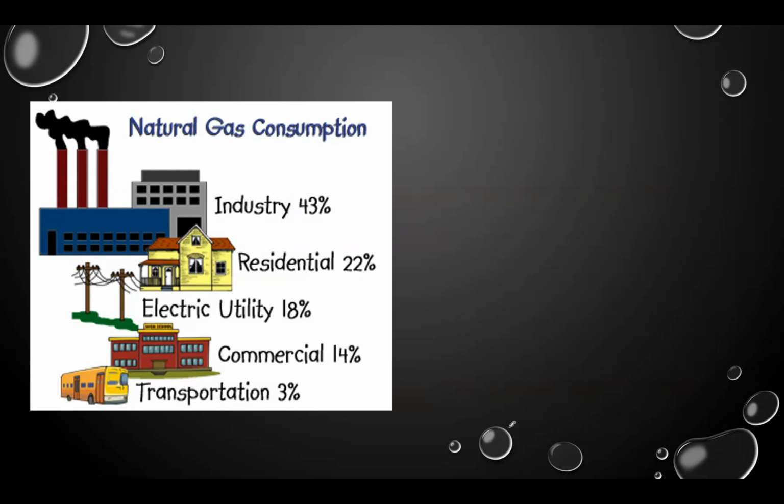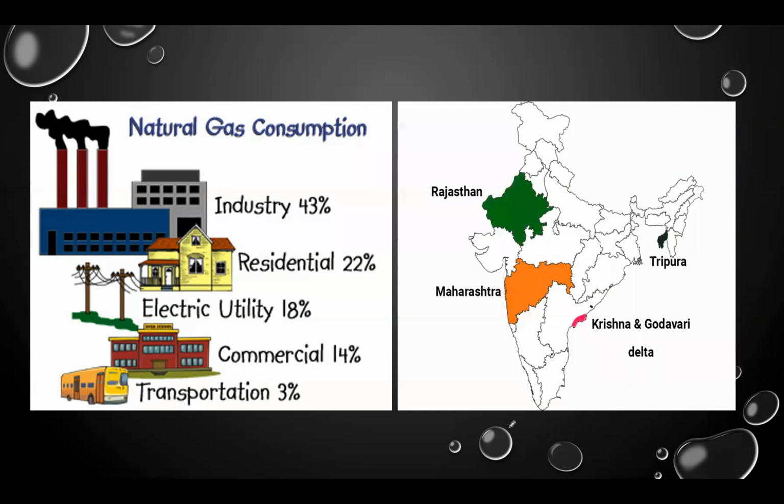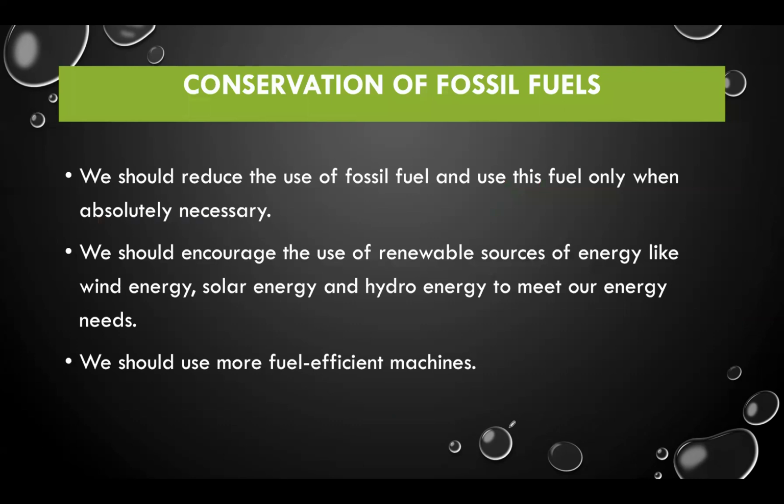Okay, so in India, in Rajasthan, in Maharashtra, the Krishna Godavari Delta, and in Tripura, we can find natural gas reservoirs. As you know, petroleum along with natural gas are all fossil fuels, and their formation requires millions of years. We cannot prepare it in a very short period. Okay, we need to conserve them.